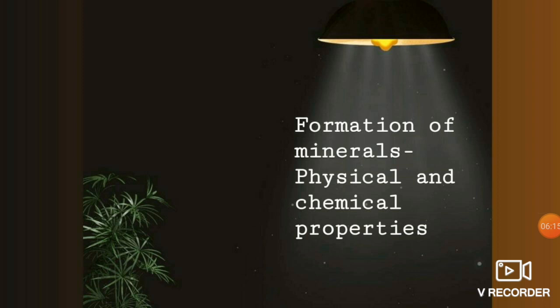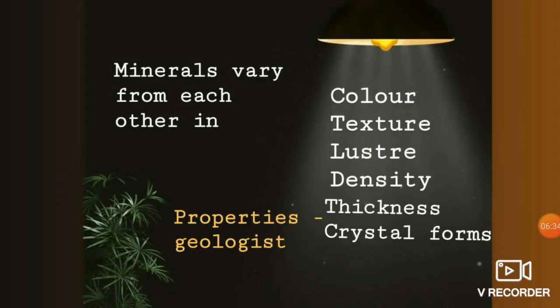And every mineral will be formed under certain climatic conditions. Clear. So if a mineral needs to be formed, it will depend on two factors: physical factors and chemical factors. Of course, you know what physics and chemistry deal with, right? So formation of minerals deals with physical and chemical properties. Based on those physical and chemical properties only, the color, texture, luster, density, thickness, and crystal forms of the minerals will be decided.